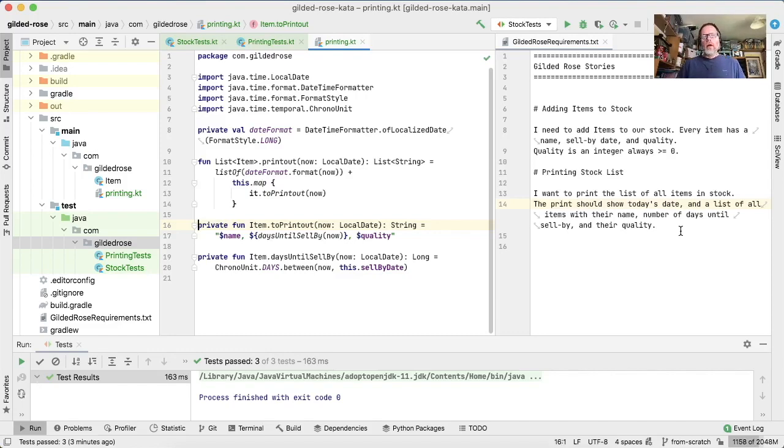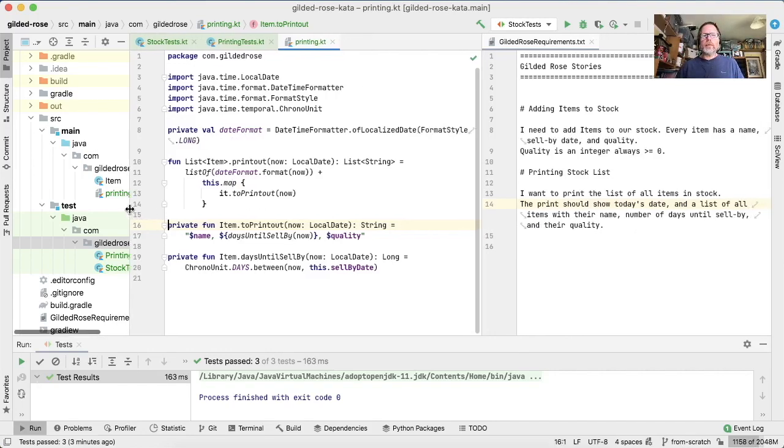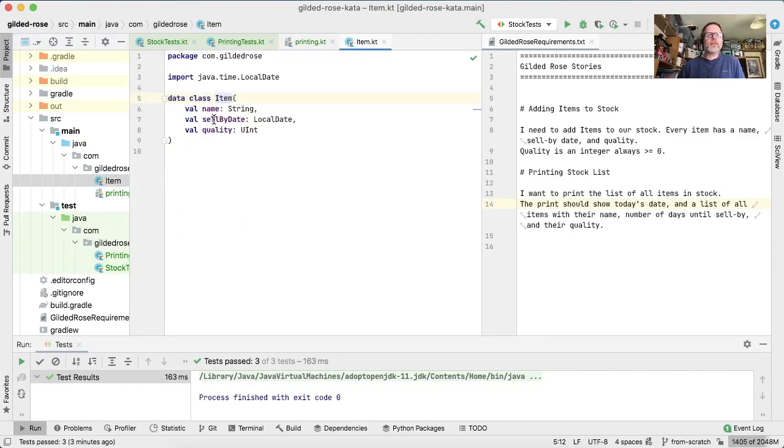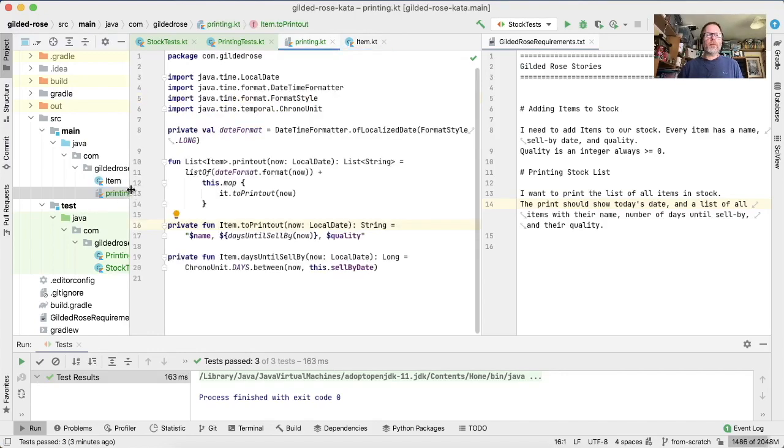and persistence and so on. We've implemented two stories: adding items to stock and printing a stock list. And we haven't cared about all the other things, about aging, about magical items and so on. We haven't looked at any of that stuff. We've just said what's the simplest thing that could work at the moment. And the simplest thing that could work is to have an item as a data class with these properties, and to have some way of printing just as functions, extension functions in this case, and that our stock is just a list of items, because we've nothing in our requirement that means that stock isn't just a list of items.